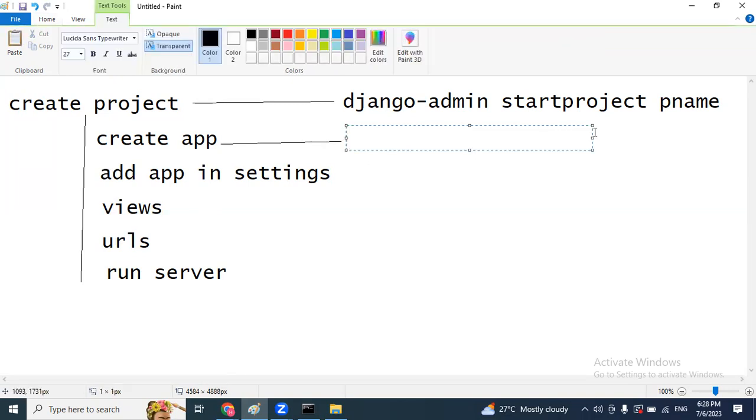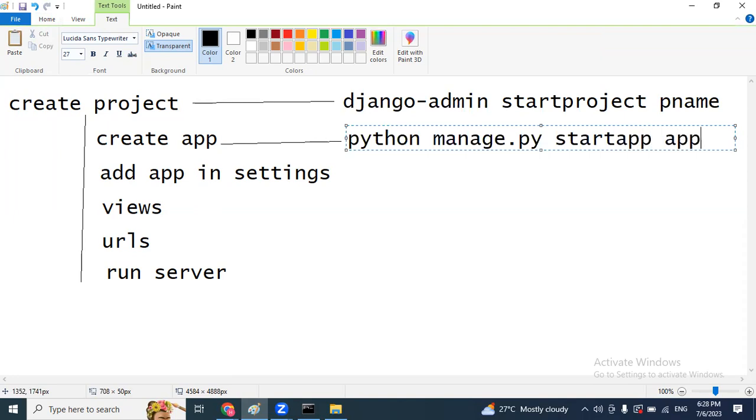So to create the application, again we have another command. Python space manage.py space startapp space app name we have to enter.